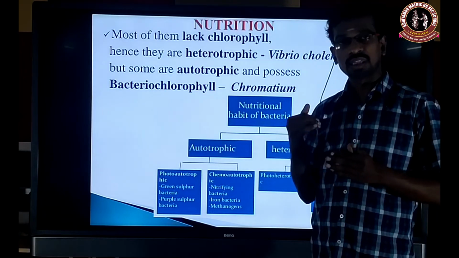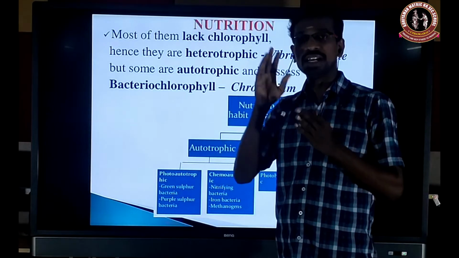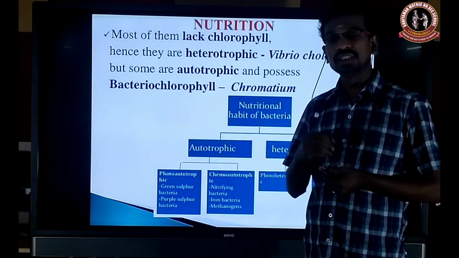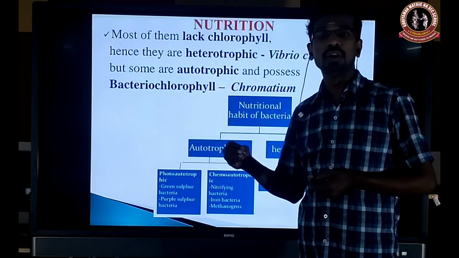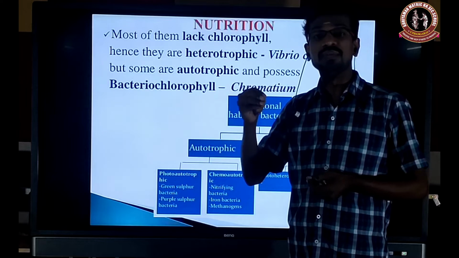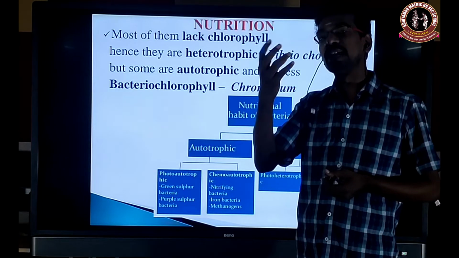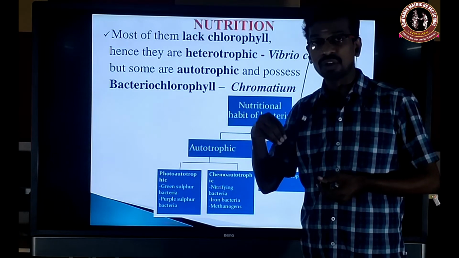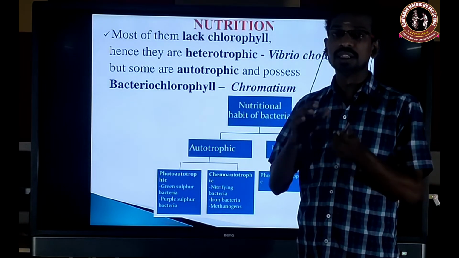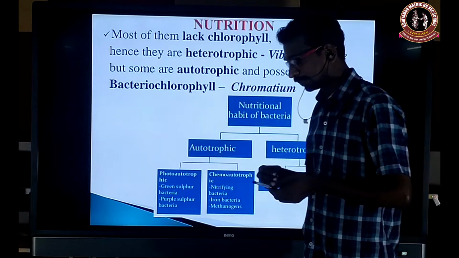And in some others, the mode of nutrition is chemosynthesis. So photosynthesis means using solar radiation for the preparation of food material. In chemosynthesis, instead of solar radiation, this group of organisms uses chemical energy. It is obtained from the oxidation of various organic and inorganic substances. When they are oxidized, you get energy. This energy is used for the preparation of food. Instead of light, here they use chemical energy. Okay, that is a chemoautotroph. Photoautotroph and chemoautotroph. And heterotroph.